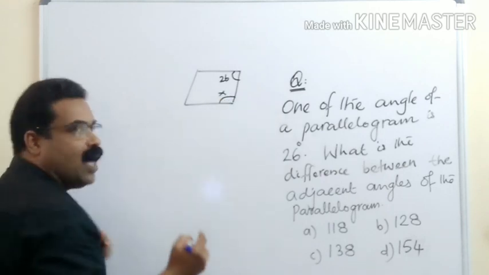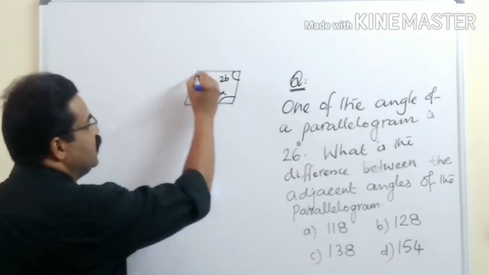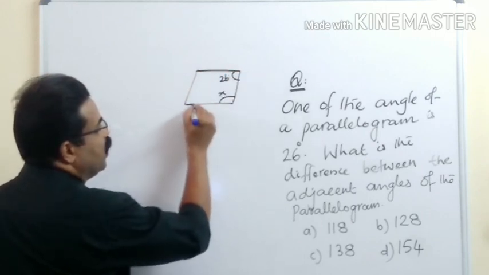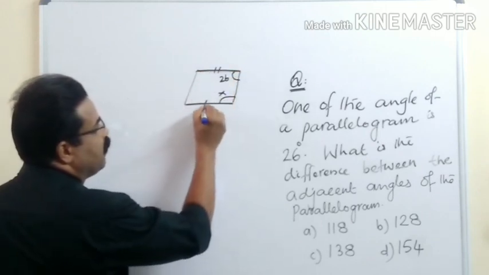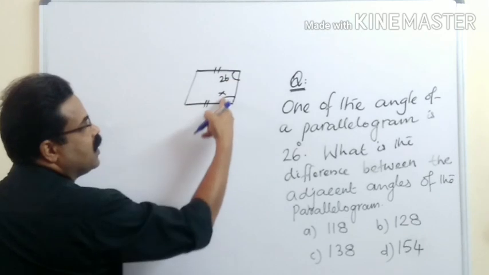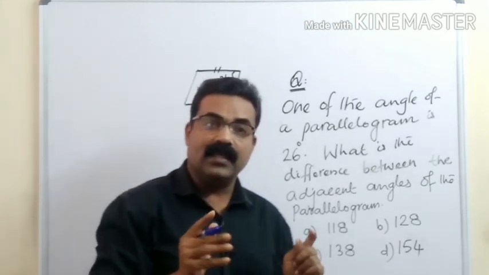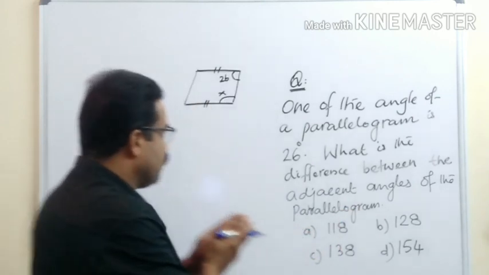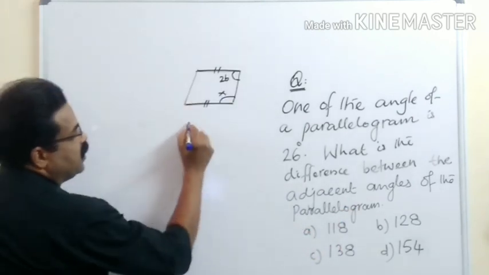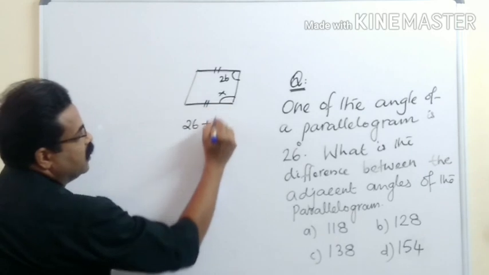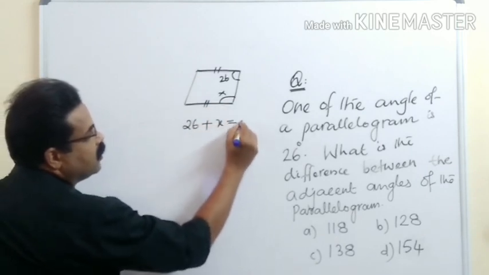Since it is a parallelogram, these two lines are parallel. So when you add this angle and this angle, you will get 180 degrees. The angles are supplementary, so this 26 degrees plus this x degrees, you will get 180.